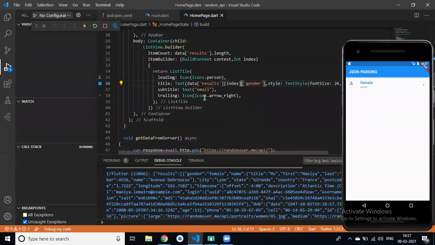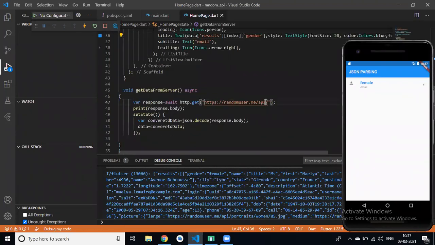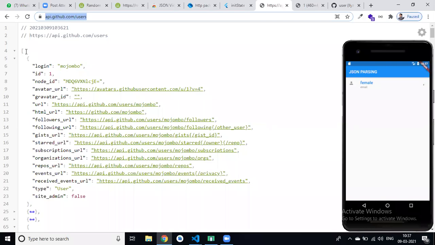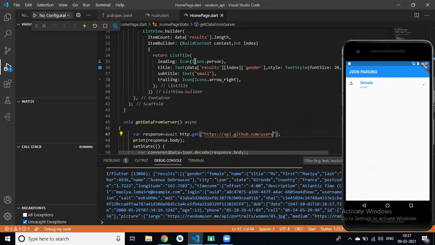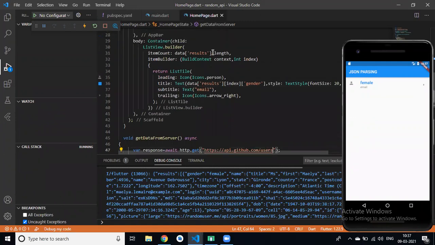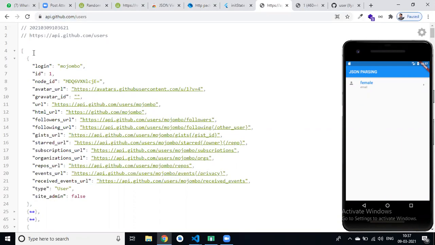So http.get, then this API. In this API we don't have any results key, so simply data dot length, right? Data dot length, clear?